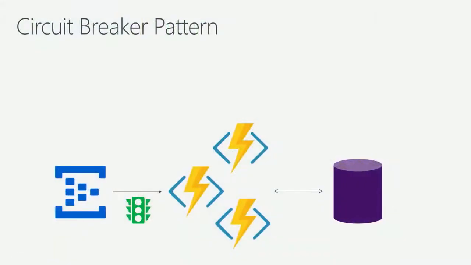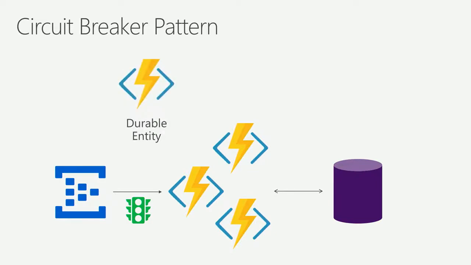So here it's the same architecture, but you'll notice I've just added in this stoplight here, which is green right now, which is supposed to be saying, hey, this is healthy. And what I want to have happen is that if I start getting a bunch of exceptions, like maybe 100 exceptions, I actually want to set this to red and stop triggering my function. But how do I do that? That can actually be complicated to solve for, especially noting that my functions are going to be scaling across these concurrent instances. Well, this is where durable entities comes in.